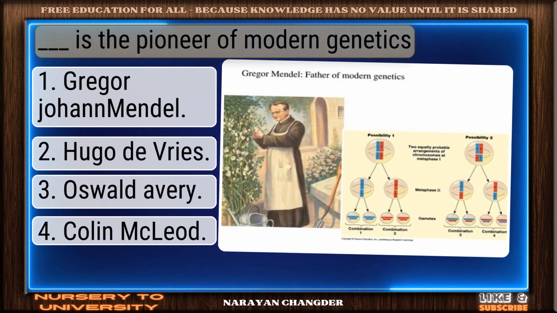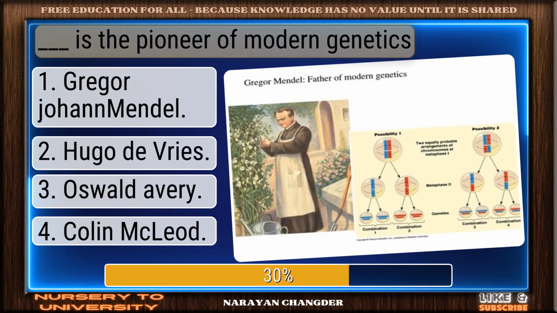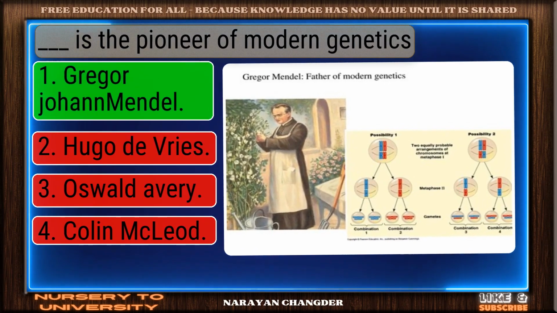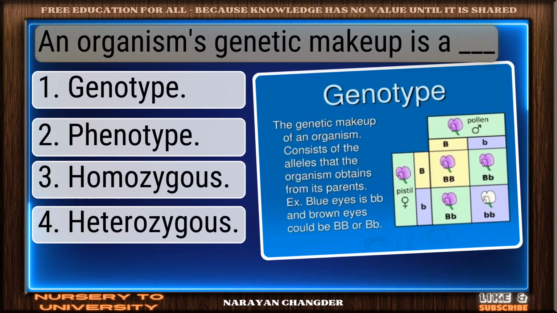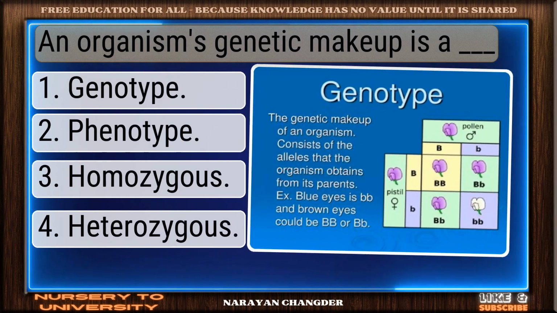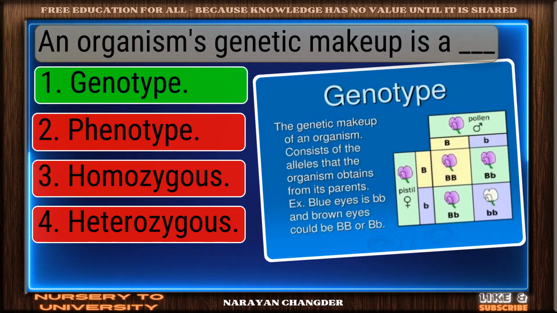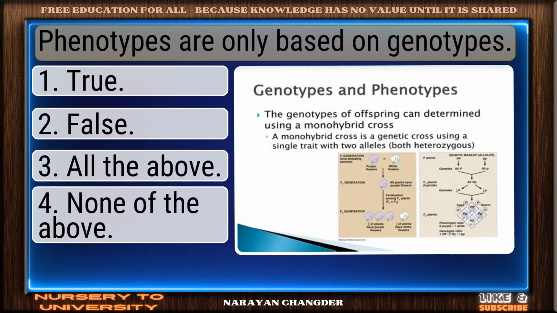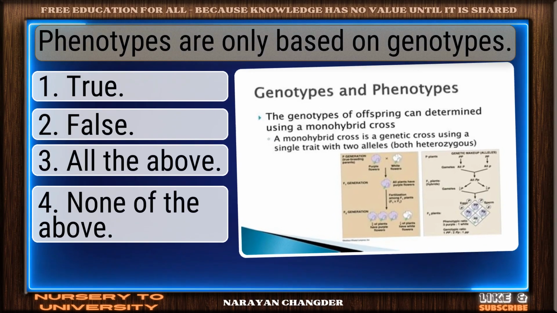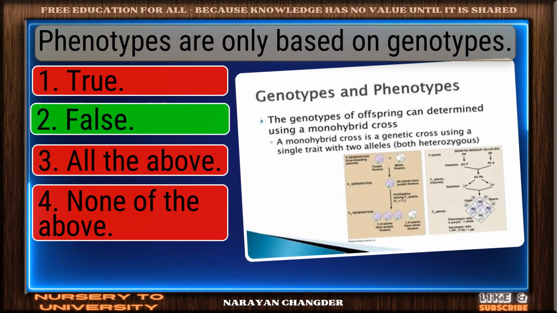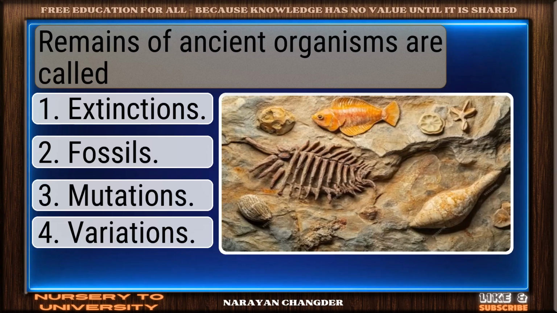Dash is the pioneer of modern genetics. Valid point. Gregor Johann Mendel is true. An organism's genetic makeup is a dash. Well done. Genotype is right. Phenotypes are only based on genotypes. Sharp thinking. False is right.